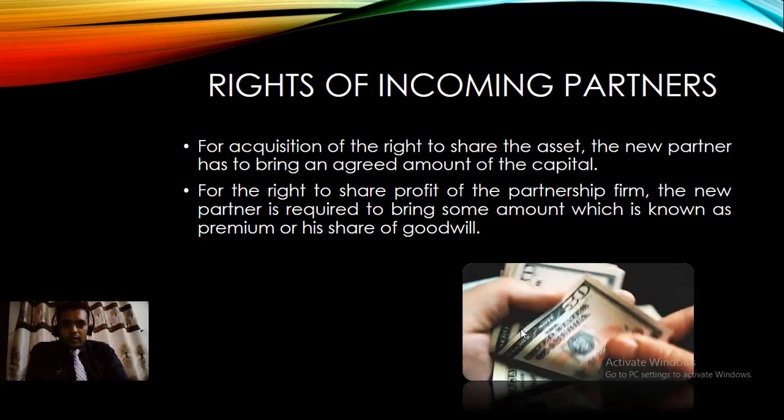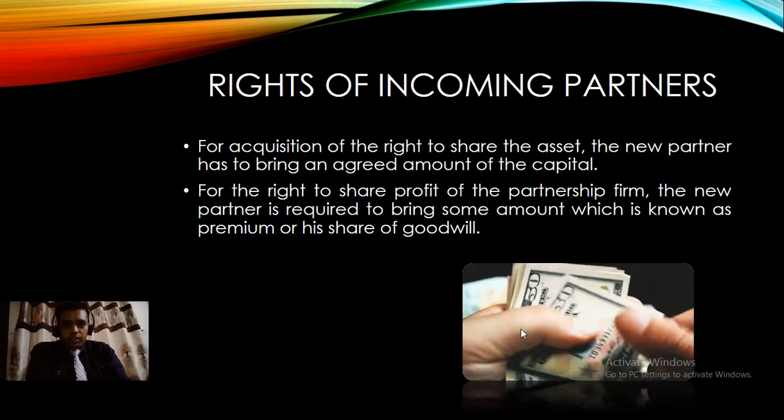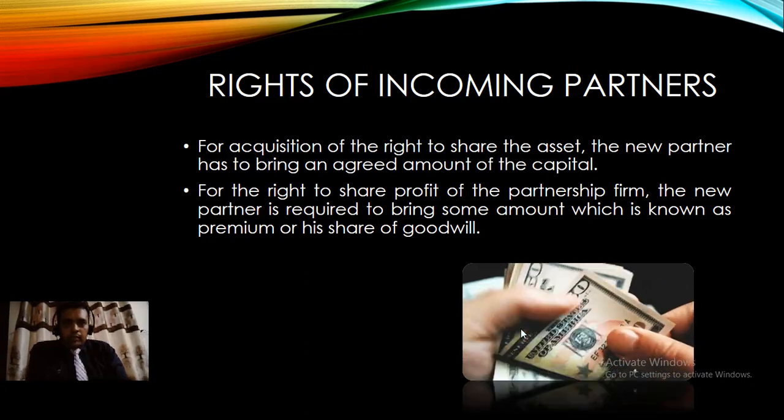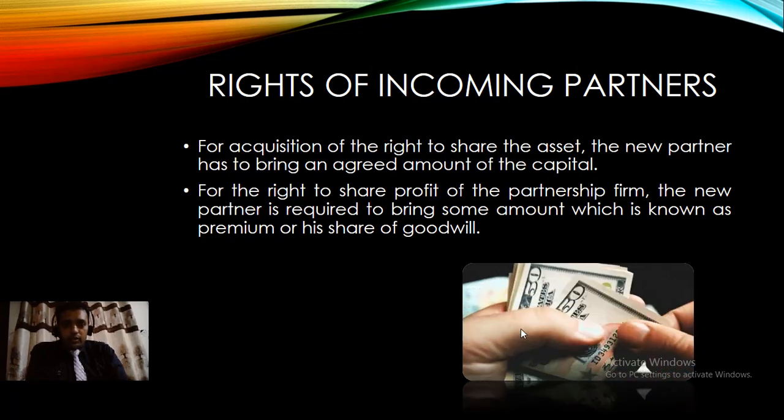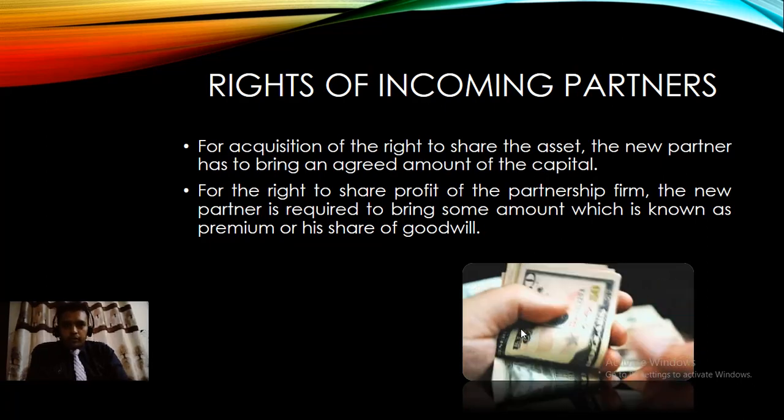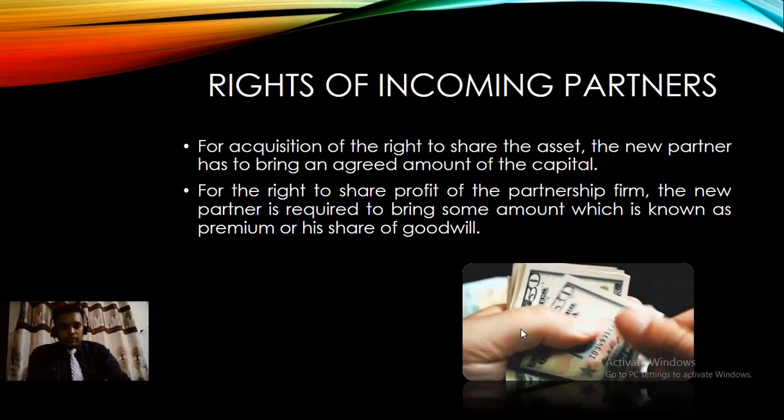When the new member arrives, definitely there will be a change in the profit sharing ratio. The new capital will arrive, the firm's goodwill and capital will increase, and in what proportion partner Z, the new partner, will bring it.